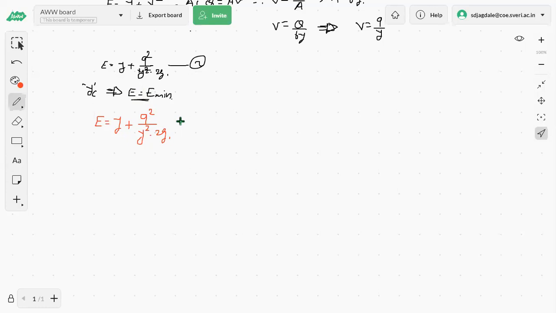Anyone? How will we be able to do so? Would it be possible to take the help of this statement, E equals E minimum at yc, or at a critical depth we can say? How to proceed now? E minimum, isn't it? Might be you are remembering that for a minimum wetted perimeter we have a maximum discharge carrying capacity.